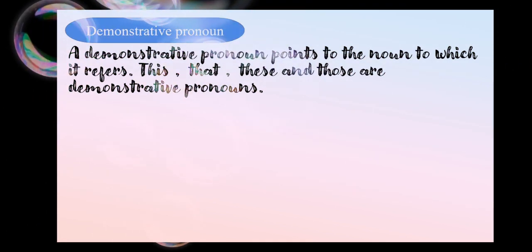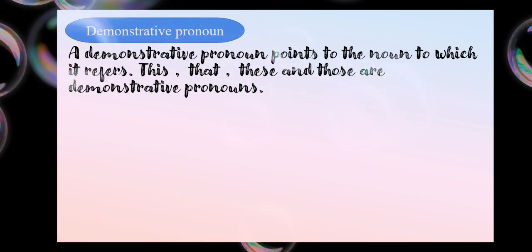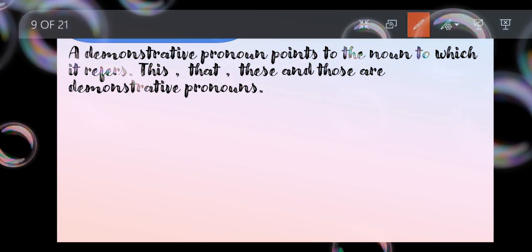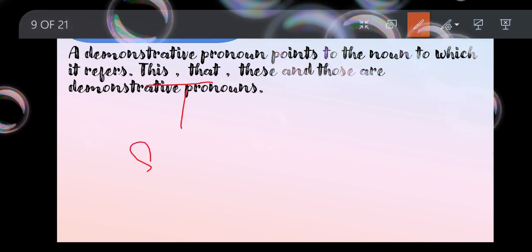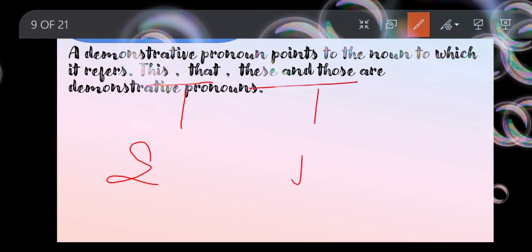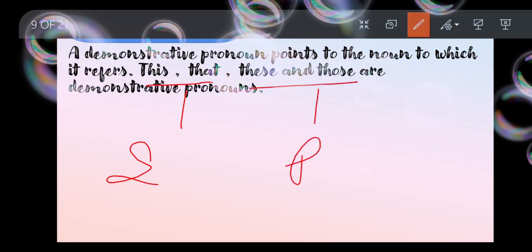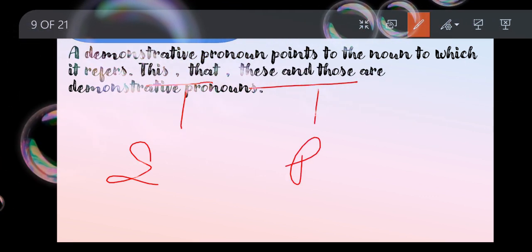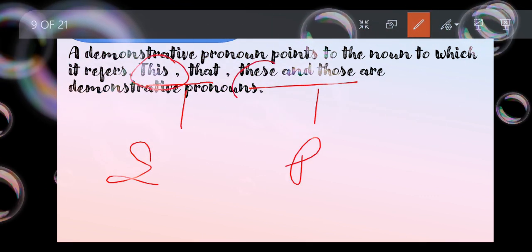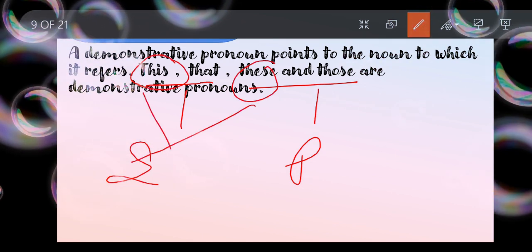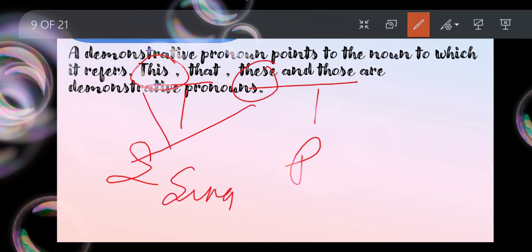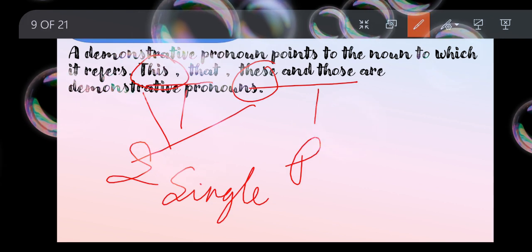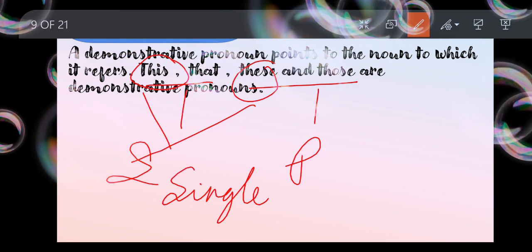This and that are singular; these and those are plural.